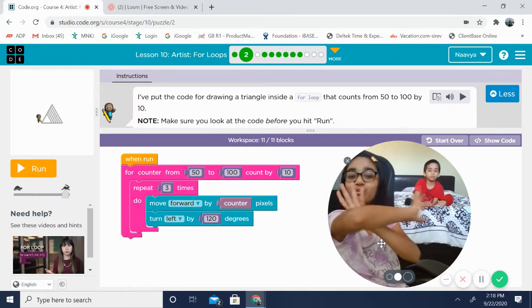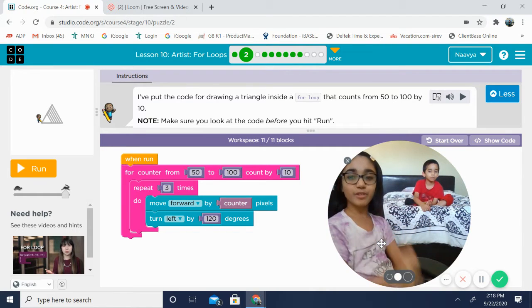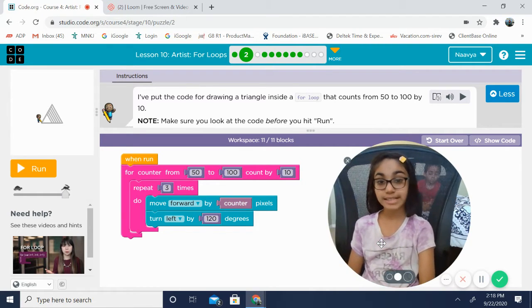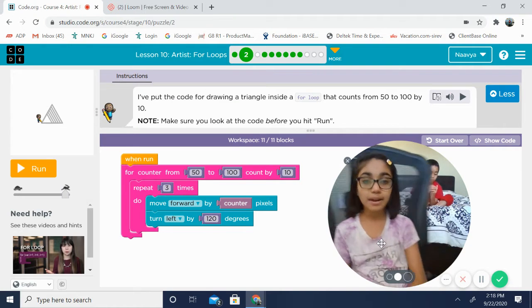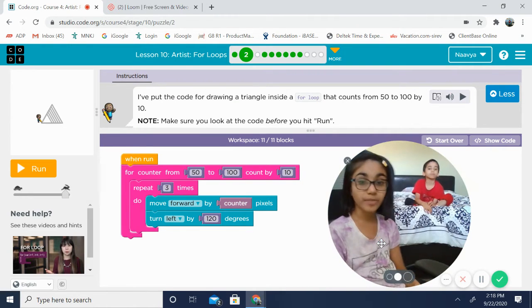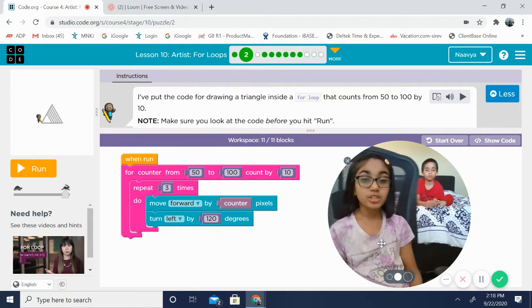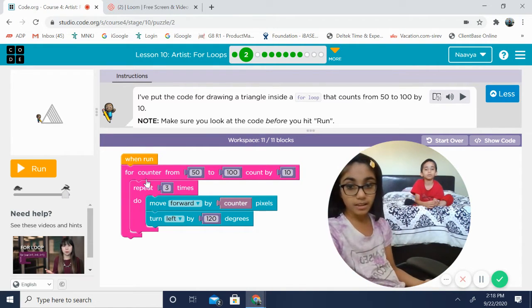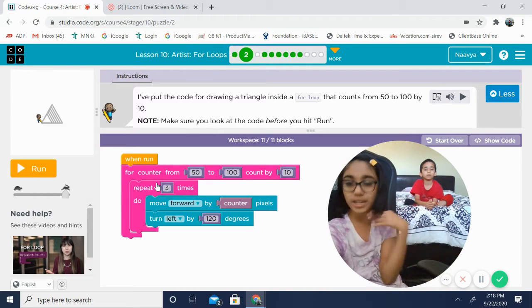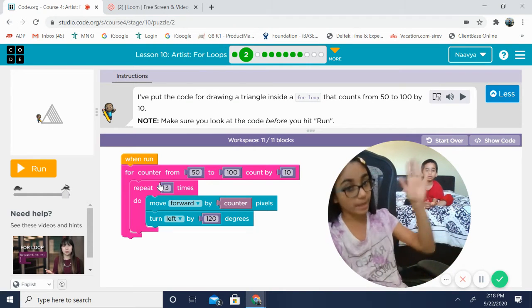Okay, so I've put the code for drawing a triangle inside a for loop that counts from 50 to 100 by 10. Make sure you look at the code before you hit run. So this is a for loop, this big loop that says for counter from 50 to 100, count by 10.